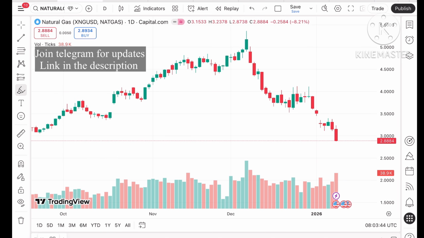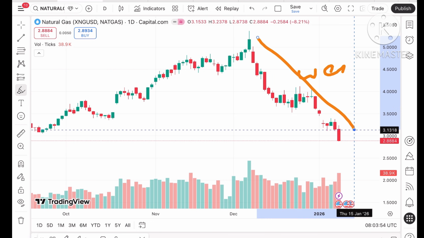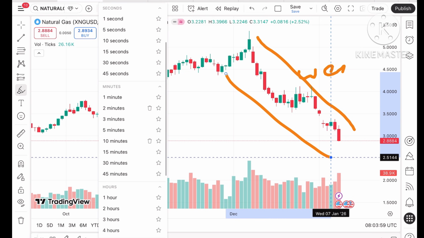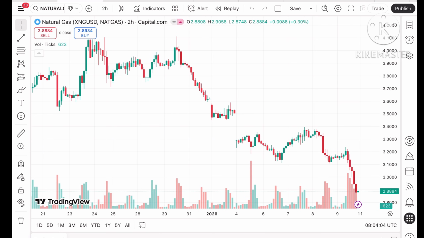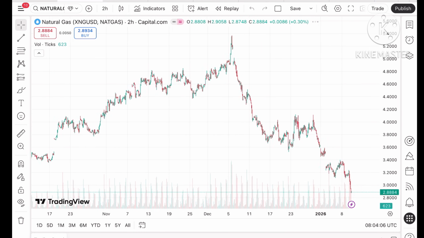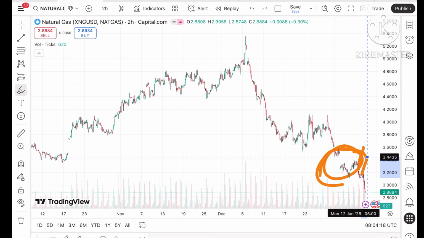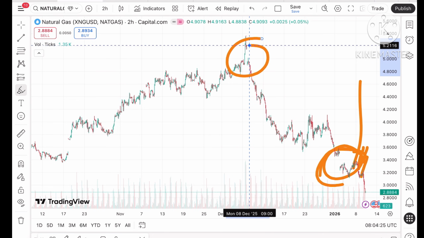What we have seen in the weekly chart, I will explain in the weekly chart. If you look at this particular trend, there is a continuous downfall going on. I'll show you a 2 hour chart so you understand clearly what is happening here. On this chart, the gap is still pending at 2 or 3 levels: a level of around $3.4 and a level of around $3.56. This gap is still pending at a high level.